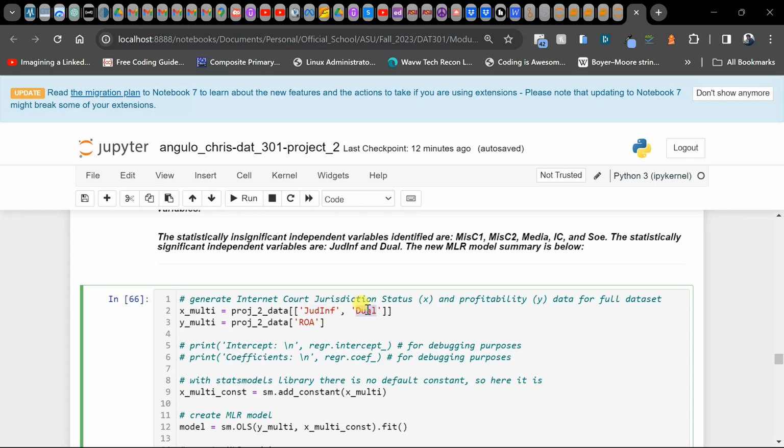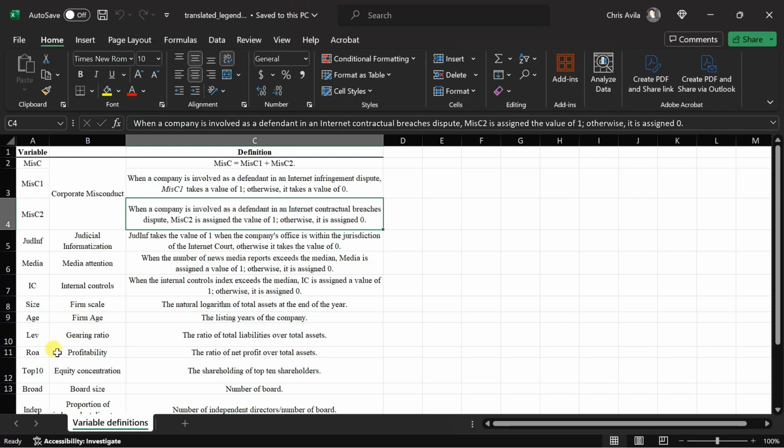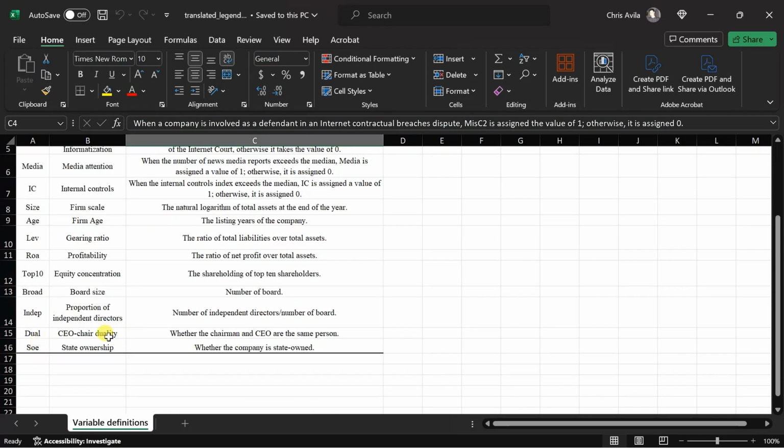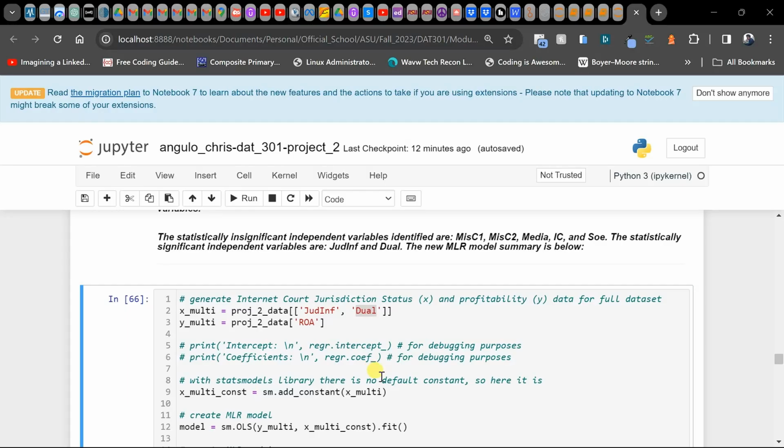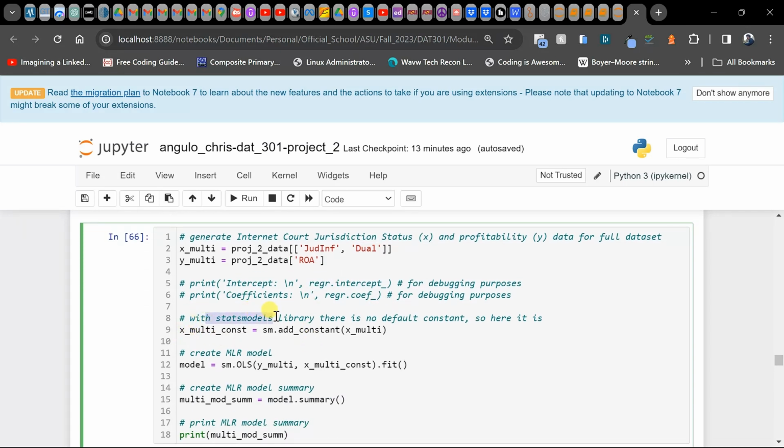And now this additional variable, dual, which means CEO chair duality, where the chairman and CEO are the same person. So we're going to see if that status of a company also affects profitability, if there's a strong correlation there.